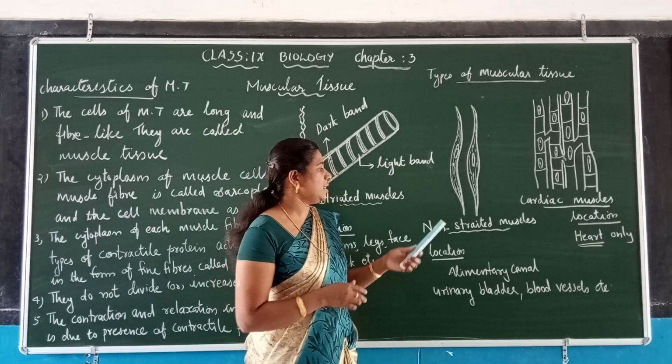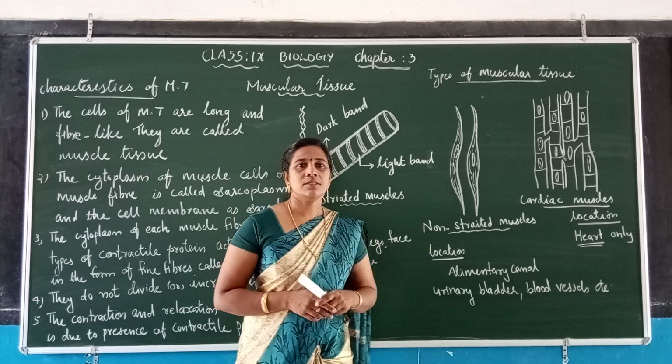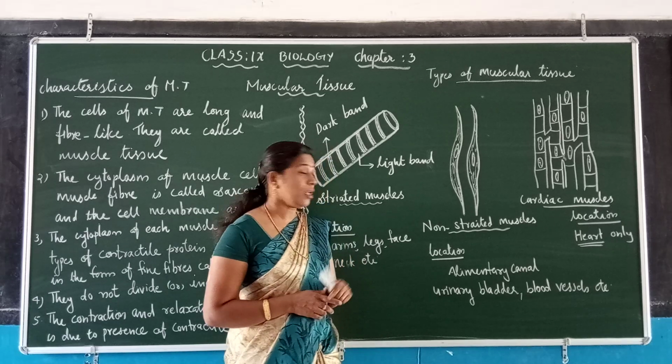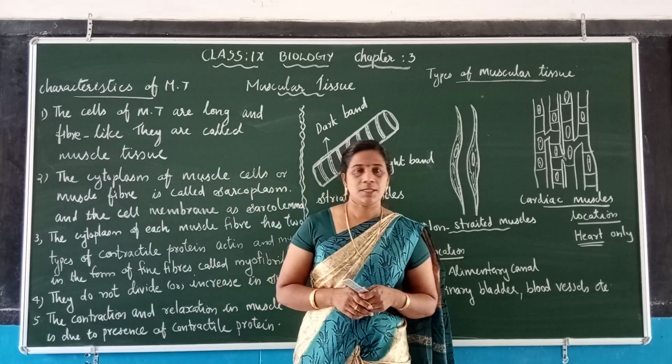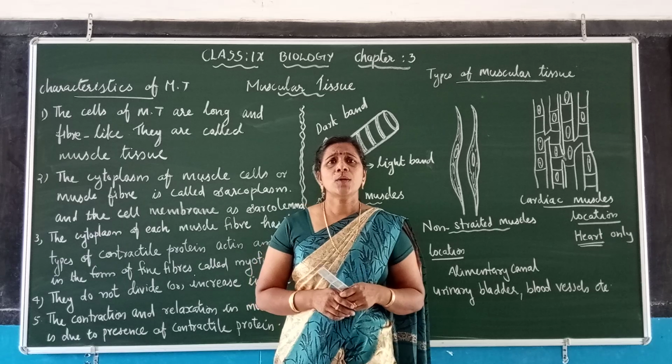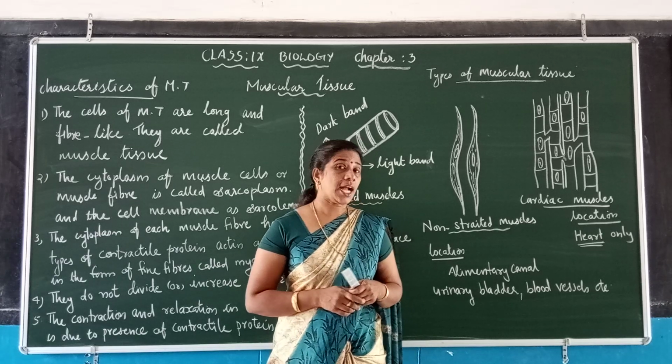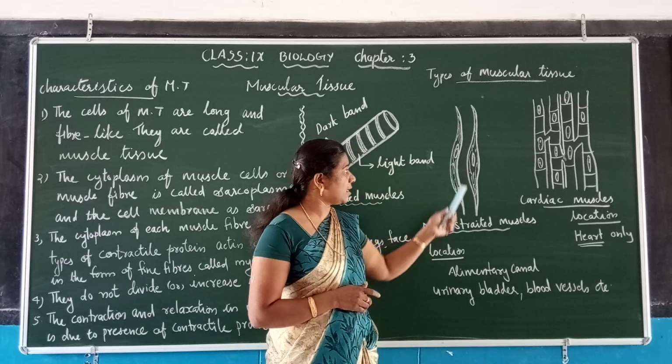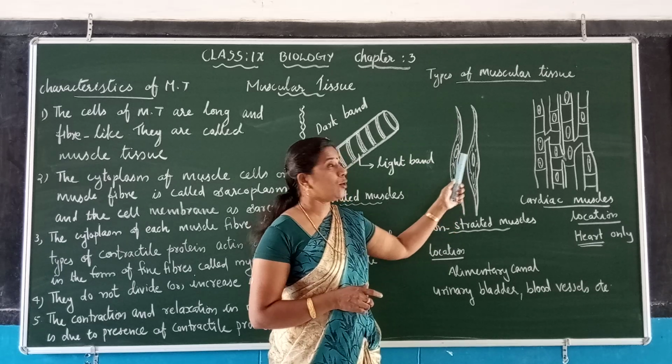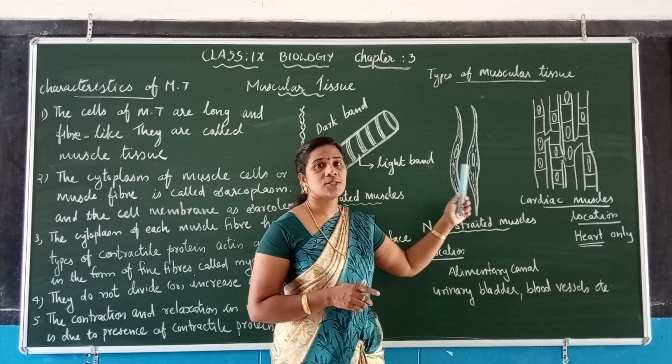And the next one is non-striated muscles or unstriped muscles or involuntary muscles. They are also called smooth muscles. You can see here there is no dark band or light band, no stripes.